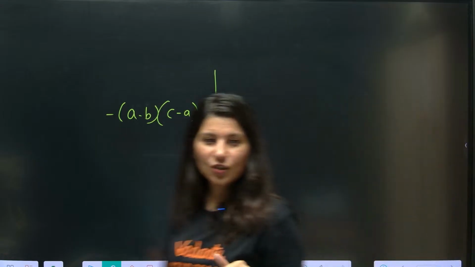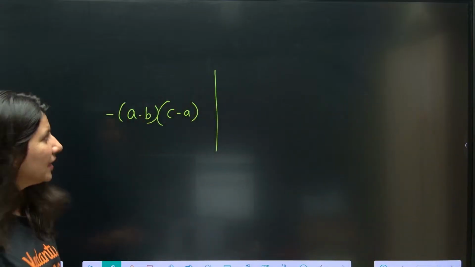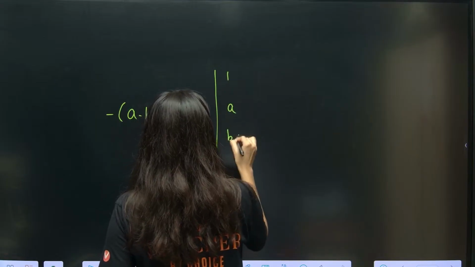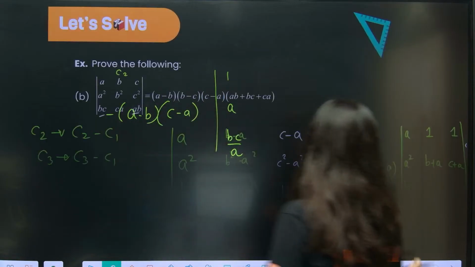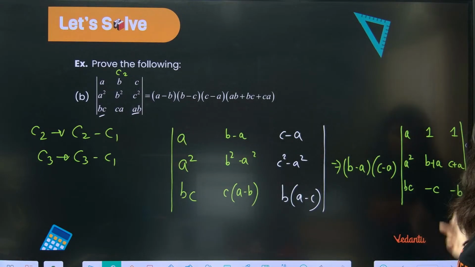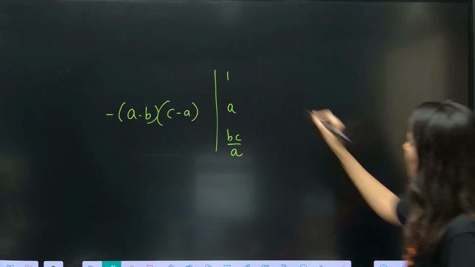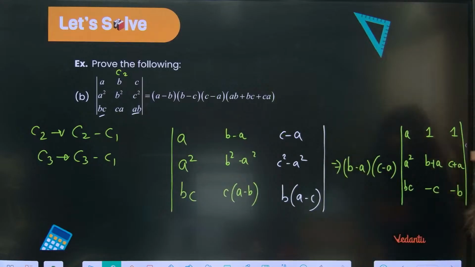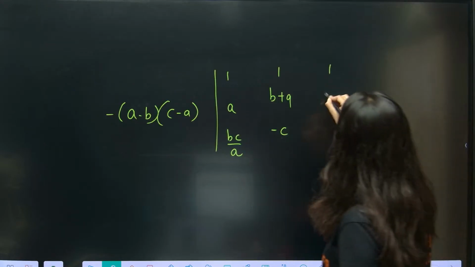So from the first column, can I take A common? So this is 1, A, and this is BC upon A, because I want a single 1 over here. And then we are having 1, B plus A minus C, and this is 1, C plus A minus B.